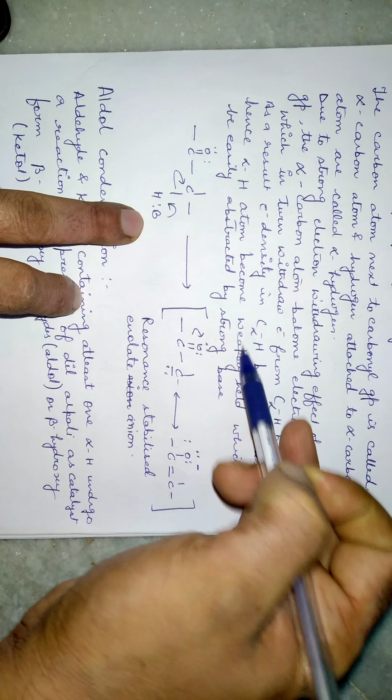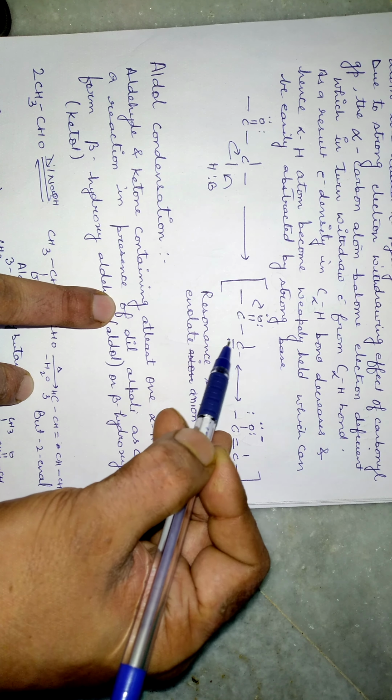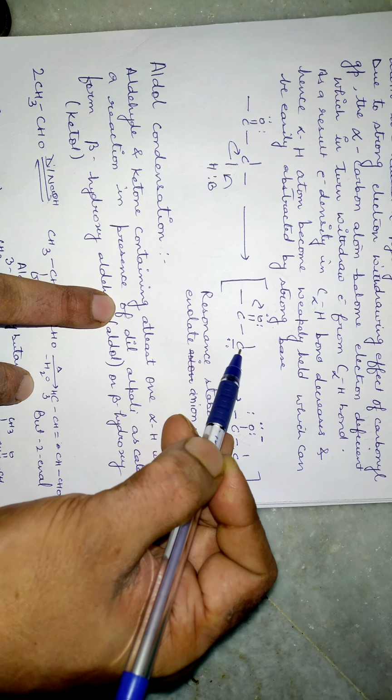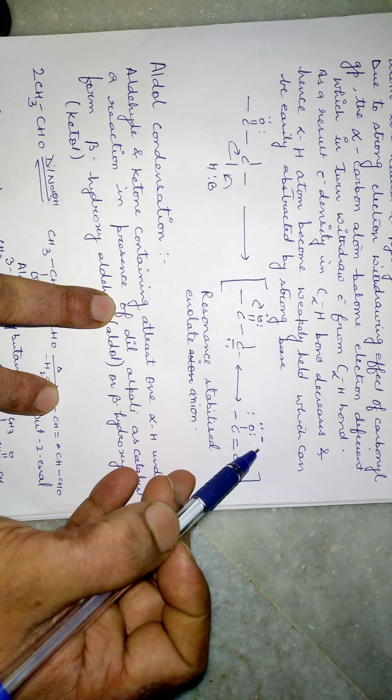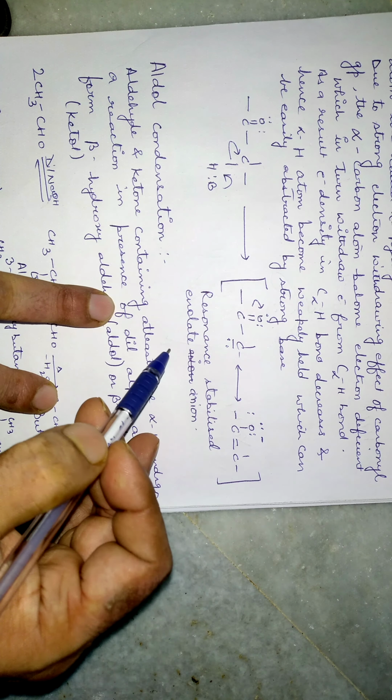Let me show you that there is also resonance stabilization of this enolate anion. This is known as an enolate anion because when the hydrogen gets removed, a negative charge gets generated on this alpha carbon, and here there is resonance stabilization. You can see this double bond moves to the oxygen atom, so there will be an extra lone pair of electrons. So this is the resonance stabilized enolate ion.